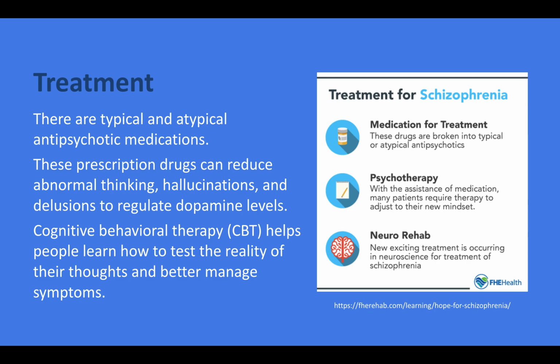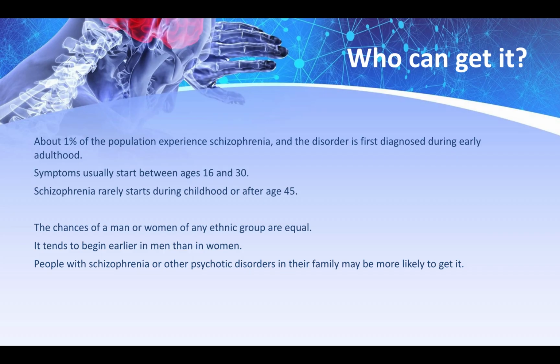Treatment for schizophrenia: there are typical and atypical antipsychotic medications. These prescription drugs can reduce abnormal thinking, hallucinations, and delusions to regulate dopamine levels. And cognitive behavioral therapy helps people learn how to test the reality of their thoughts and better manage symptoms.